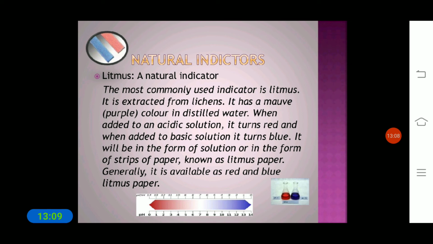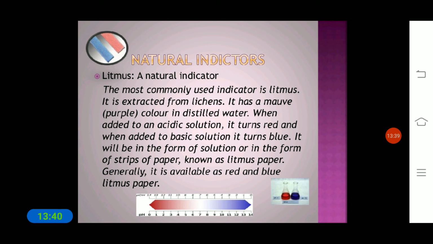So natural indicators. What do you mean by natural indicators? As I told you, natural indicators are used to test acids and bases, that is, the acidity content and the basicity content of a substance. The first and most commonly used indicator is litmus. This is the natural indicator that is available in the laboratory.